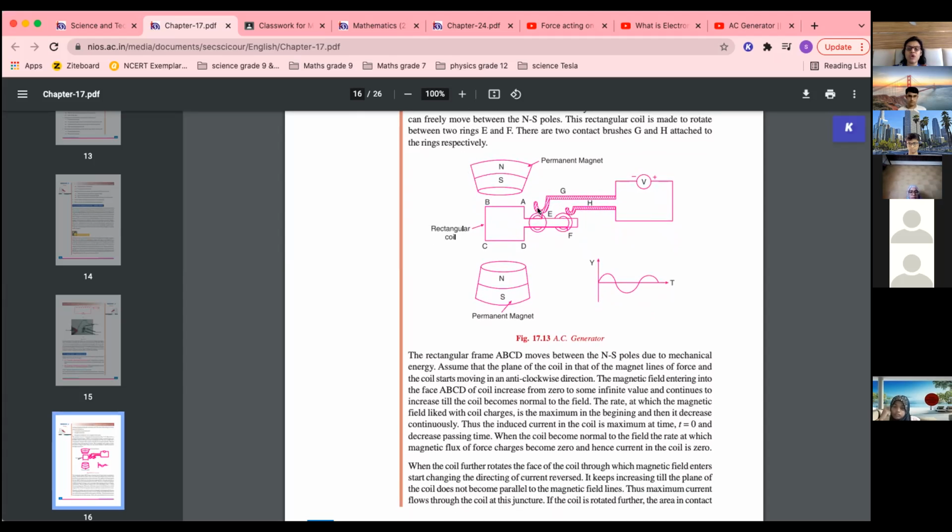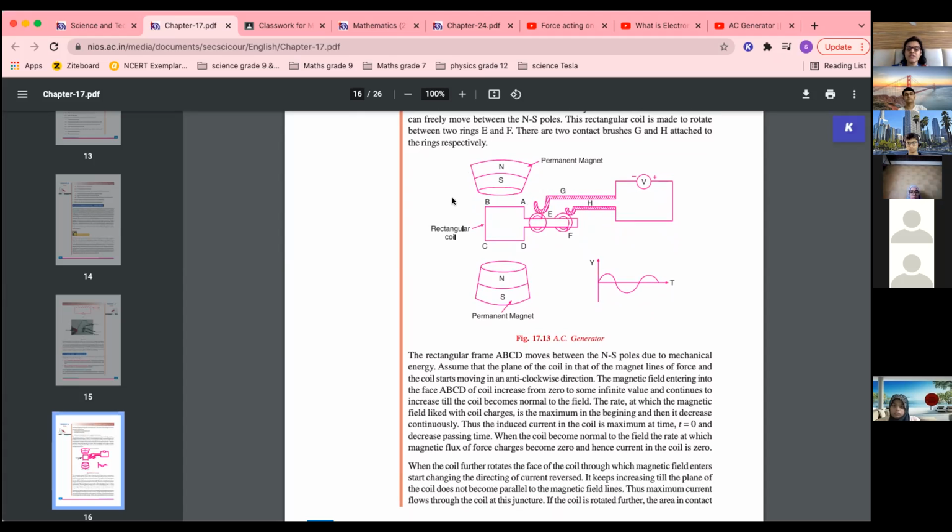Okay, brushes are there to have contact, because this coil is rotating, and unless the coil has contact with the brush, current will not come. So every time this is rotating, this side changes. First this side will be here and that side there, then this side will come here and that one there, after every half rotation.